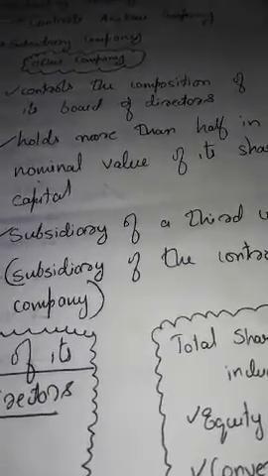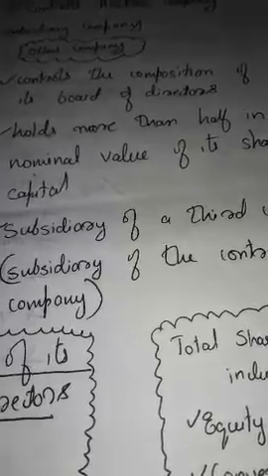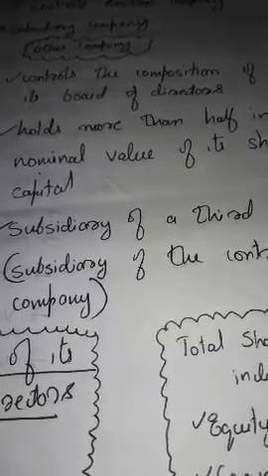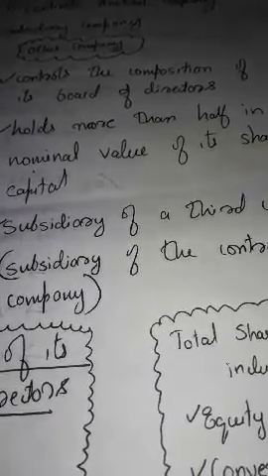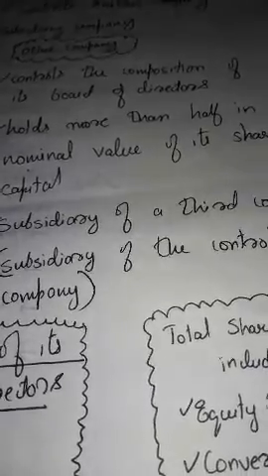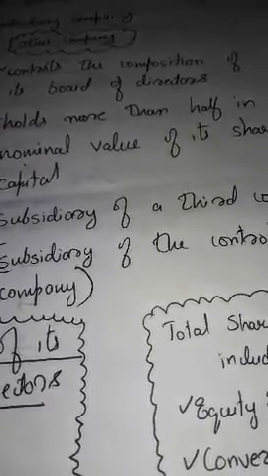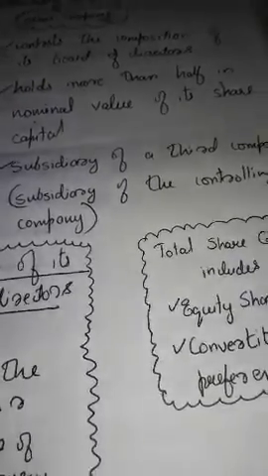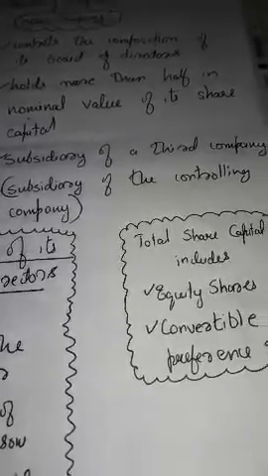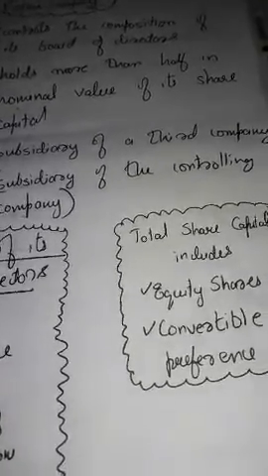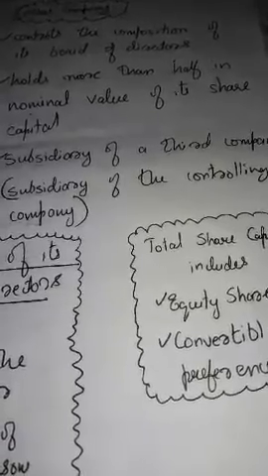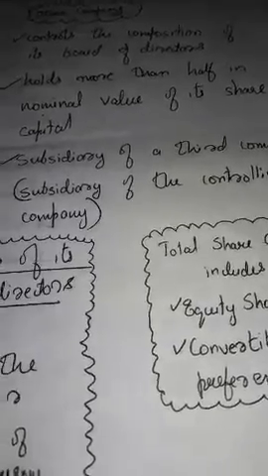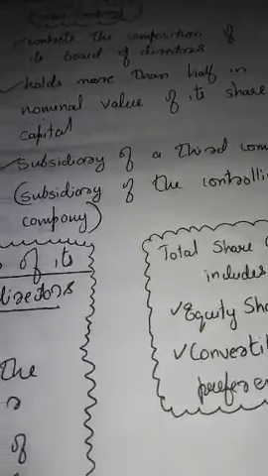For a company to be a subsidiary of another company, either the composition of its board of directors must be controlled by the holding company, or the holding company holds more than half of the nominal value of its share capital, or it is a subsidiary of a company which is itself a subsidiary of the holding company.